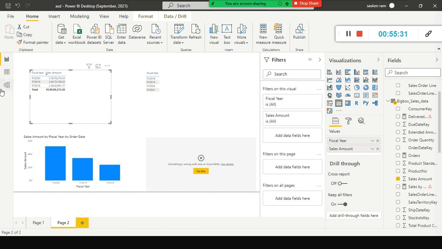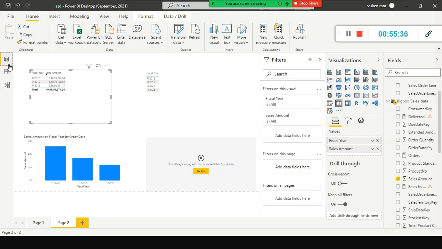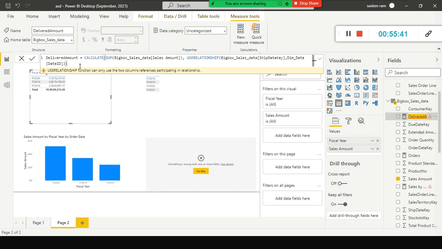Please remember, just by establishing the inactive relationship is not sufficient. You need to use a function called USERELATIONSHIP. Look here, this one became error now. The function can only be used to call a referenced participant, because this relationship is not there, hence it is throwing an error. So here we have a function called USERELATIONSHIP, using which we enable the inactive relationship as an active relationship for this visual. Not only for this visual, wherever you are using this, this is applicable.